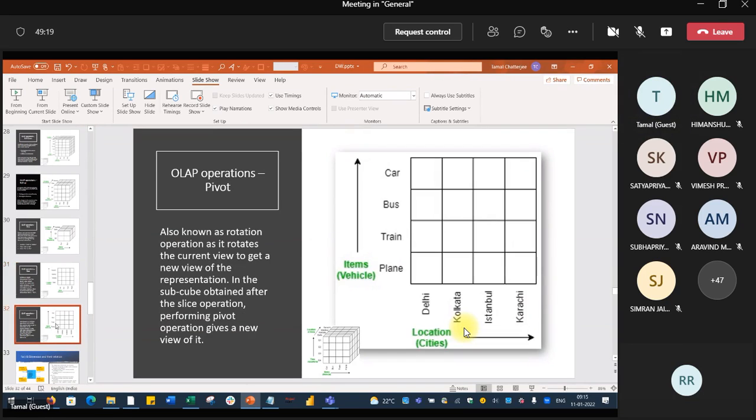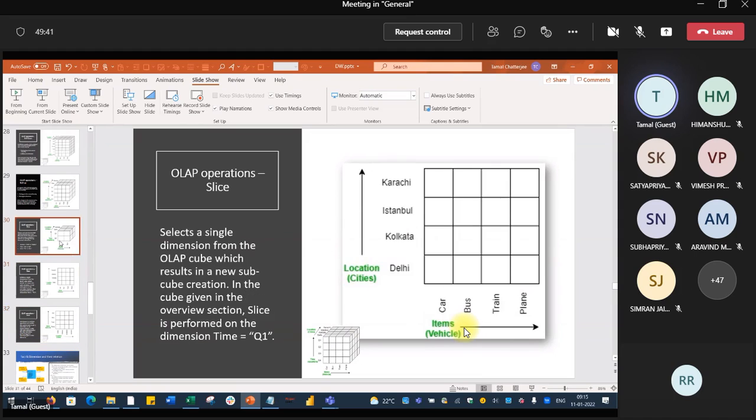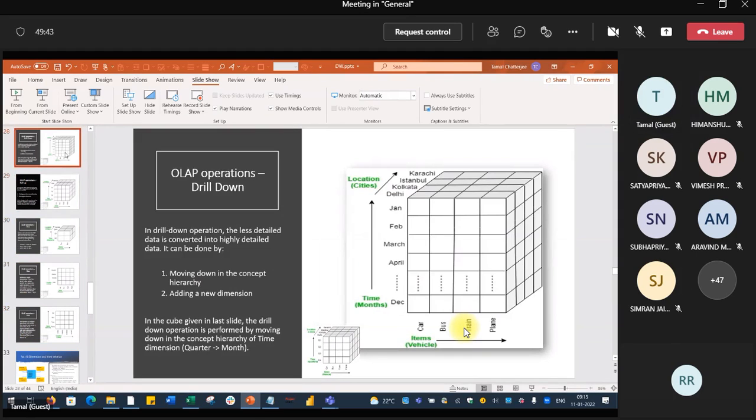Pivoting, now this is a rotation operation. You are rotating the columns into rows and rows into columns. Would you like to see those examples?